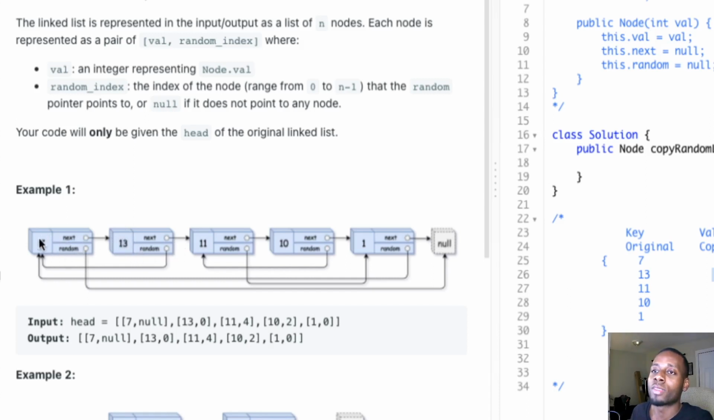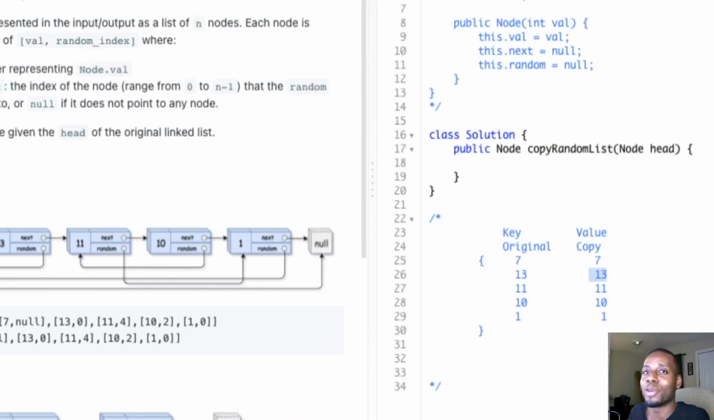The same thing with 7's random copy. Now 7's copy's random points to null. Same thing, we just go on to the next one. We do 13's copy's next, which should point to 11's copy. And we do 13's copy's random, which should be pointing back to 7. So hopefully you guys are able to understand what I'm trying to say.